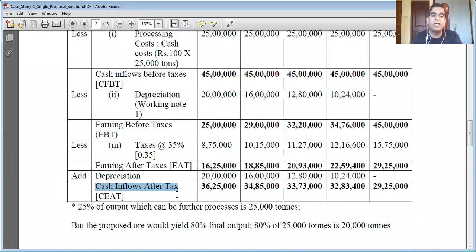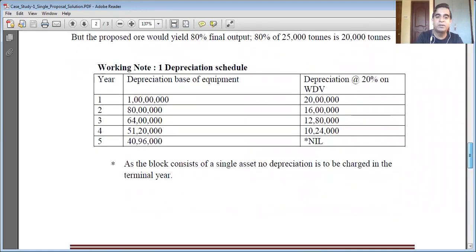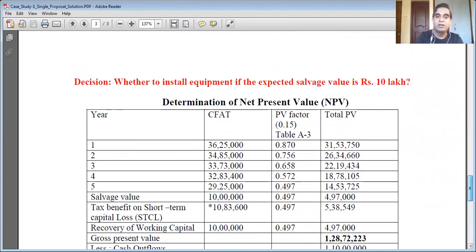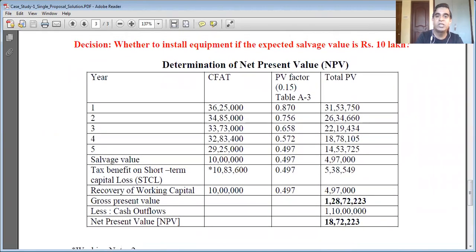So now we have completed a major portion of the calculation part. I hope you are with me, paying attention, with all your concentration. So quickly let me go ahead to the next part. Of course, there is a decision pending: whether to install the equipment if the expected salvage value is 10 lakh rupees. These are called case studies, which will put you into a tremendous amount of reading, analytical thinking, and calculations in numerical case studies like this one, and then making a decision. That is what an MBA is.